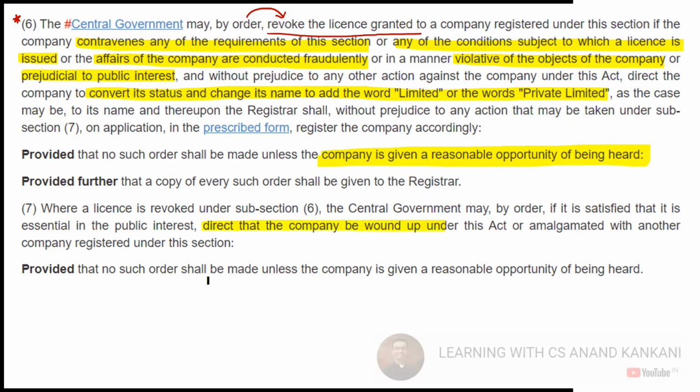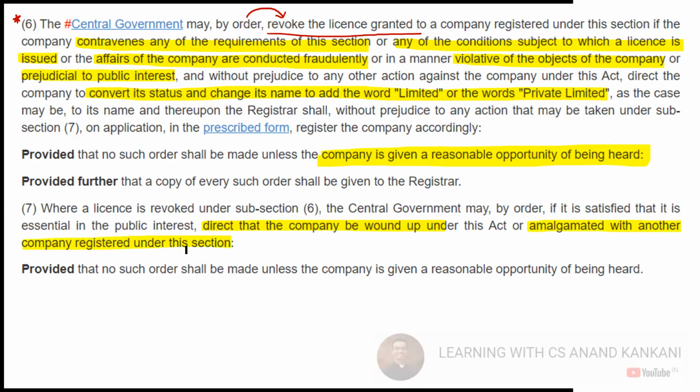So let's say the company is now violating the provisions, they have violated the provisions, and now the fraud and everything is so huge that the central government says wind up this company. So again, this company could be wound up, or this company could be amalgamated with another company registered under this section which is for the same purpose.